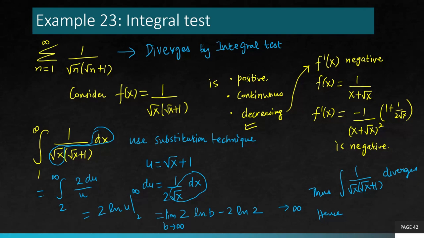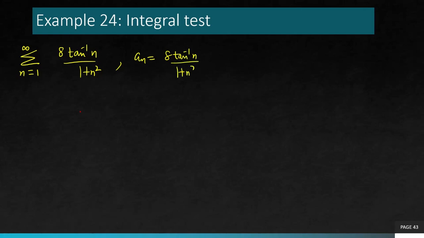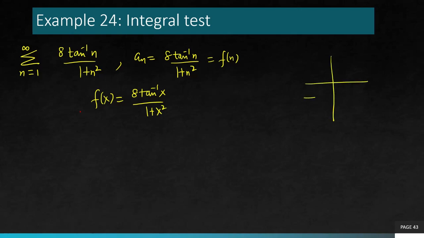Simple. Let's have another example. Another series we have here is 8 tan inverse n over 1 plus n square. So a_n is this function. When you rewrite that as f of n, f of x turns out to be 8 tan inverse x over 1 plus x square. Again, you can see it's a decreasing function.